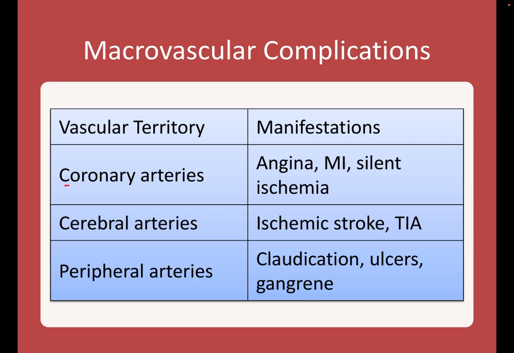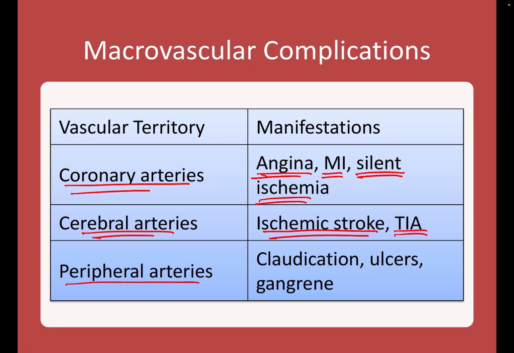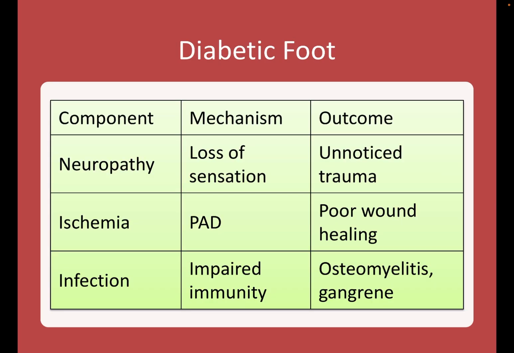Macrovascular complications. If the coronary arteries are affected, this will result in MI, angina and silent ischemia. Cerebral arteries will result in ischemic stroke and transient ischemic attacks. Peripheral arteries will result in claudication, ulcers and gangrene.